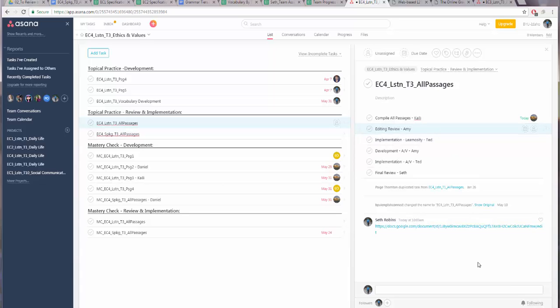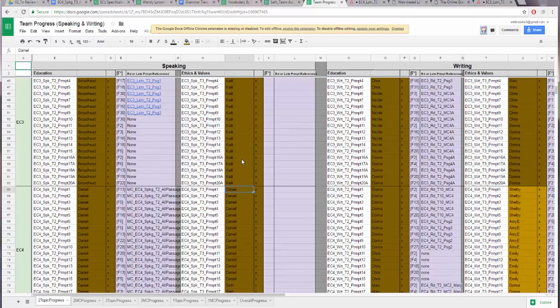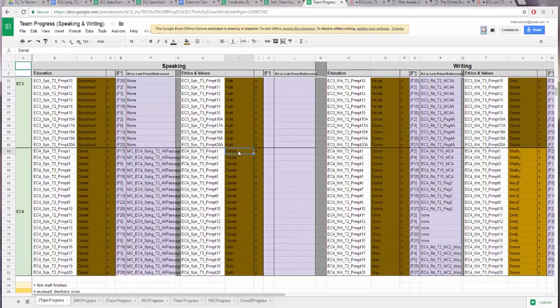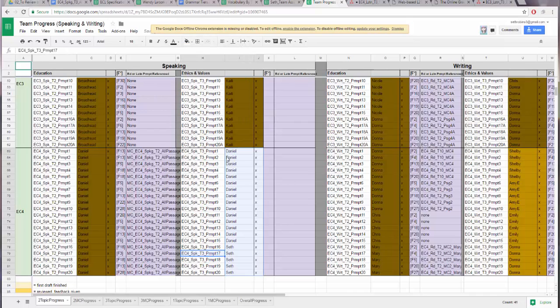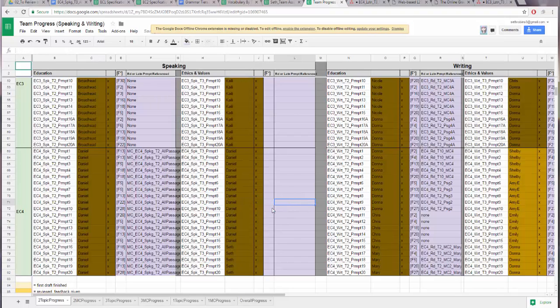Okay, that's the end of this tutorial. Oh, actually, sorry, one last step. The last step is you will come to this document, if it's a speaking passage, and let's say that this was all white before. Okay? So I'll make that all white. Okay? You will come here and you will mark it all in this brown color, okay, to let Neil and company know that this is truly finished. Okay, and then that's the last step in this process.